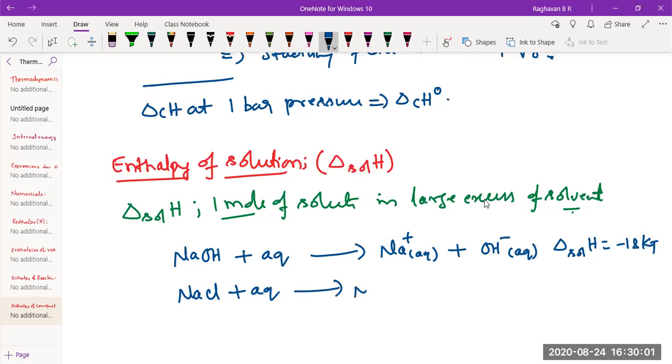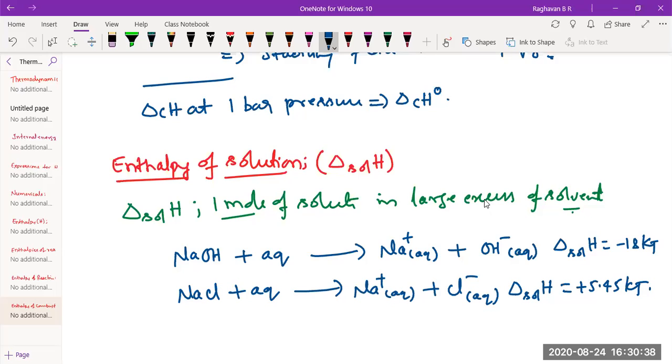Now, like sodium chloride, I'll dissolve it. It becomes Na+ aqueous. Tell me, when sodium chloride is dissolved in aqueous medium like sodium hydroxide, does it liberate more heat or less heat? It absorbs heat. Very good. I gave you one example sometime back for an endothermic reaction. Plus 5.45 kilojoules, heat is absorbed. Sir, this is a sodium compound, that is also a sodium compound, how does it make the difference?